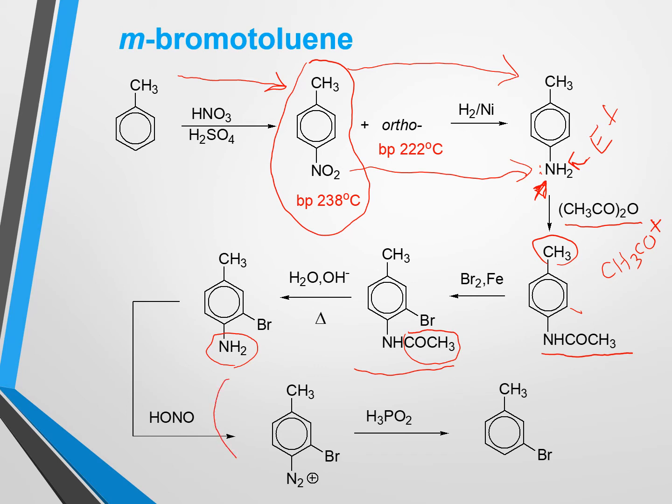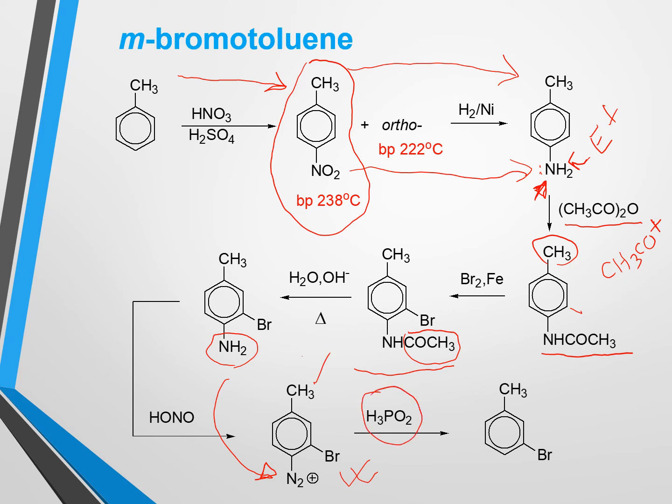group will be converted to diazonium chloride group. So we will get this compound after diazotization, and after diazotization we can use this compound to get m-bromotoluene if we react this compound with phosphorous acid.